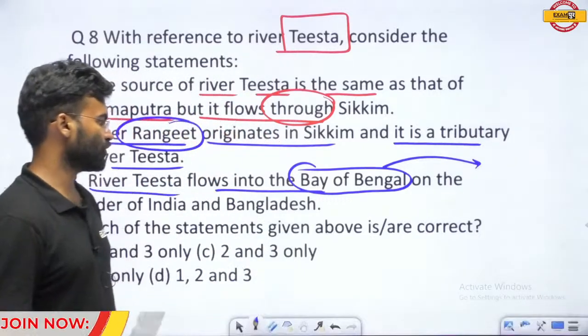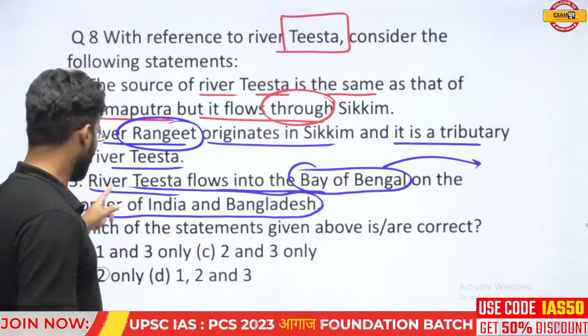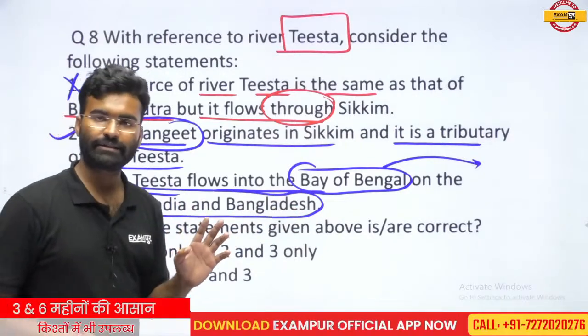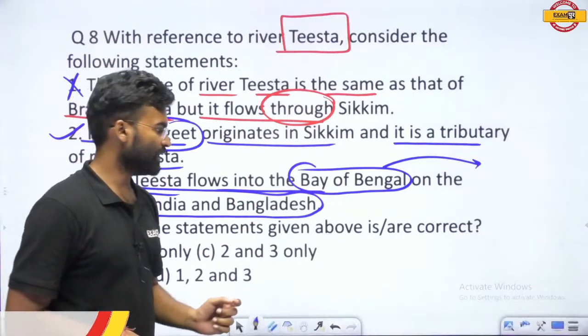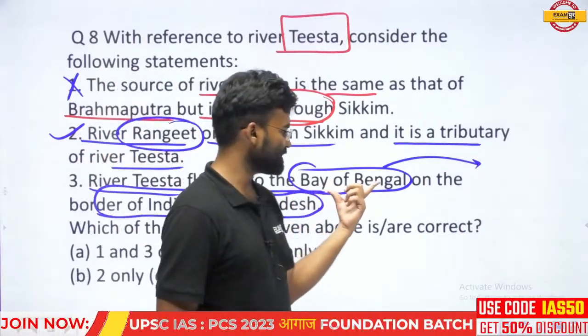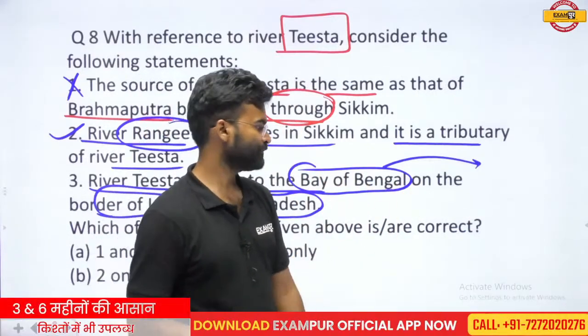This statement is also not correct. On the border of India and Bangladesh. So it forms the border of India and Bangladesh. This part is correct, but the first part is not correct. I failed to pay attention to this. So this statement is also a wrong statement. So this is not correct.